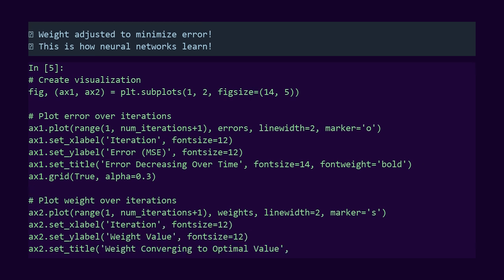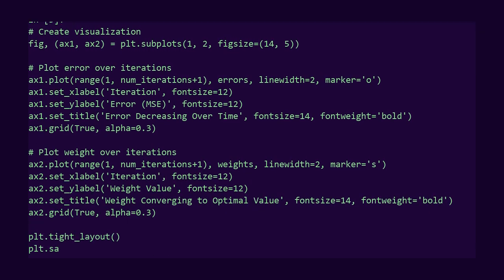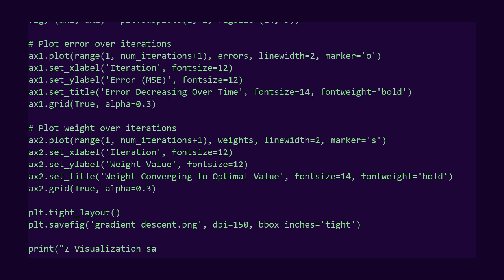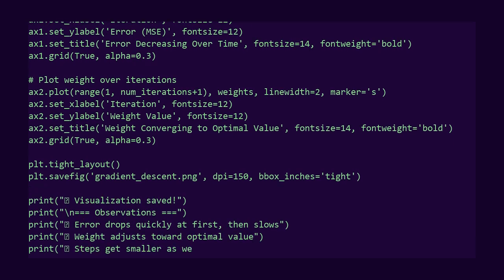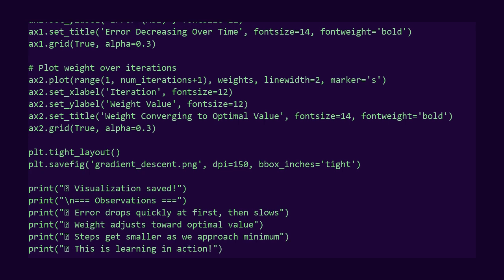This is typical gradient descent behavior. The weight plot shows steady adjustment. It started low and climbed toward the optimal value. The steps get smaller as the gradient gets smaller near the minimum. This visualization shows learning in action.